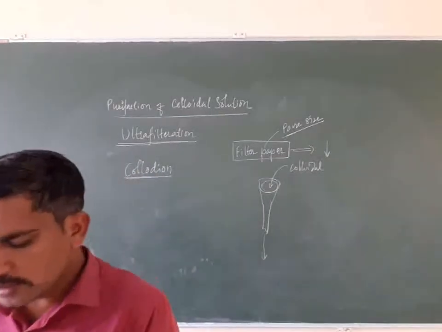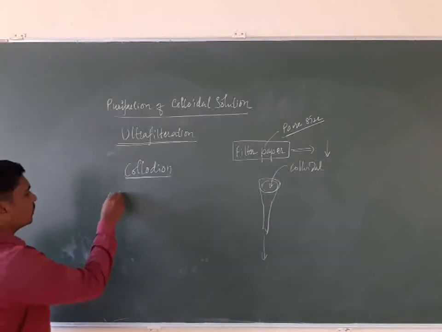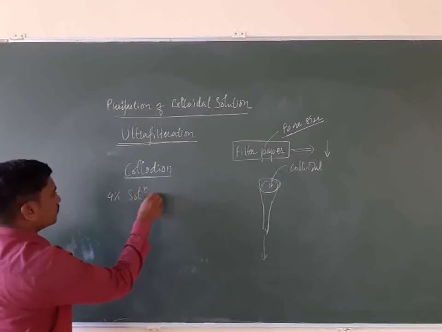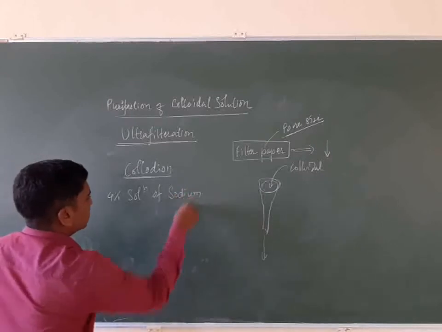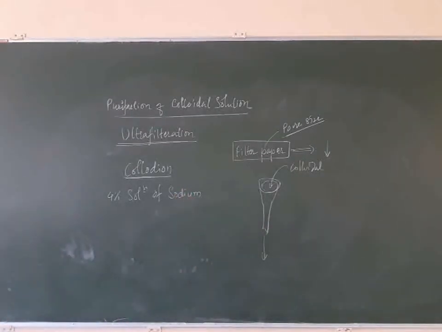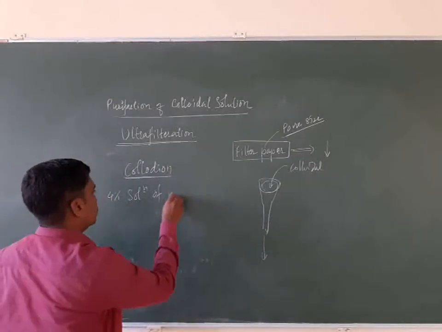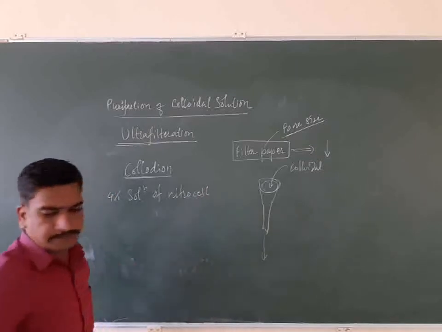So what collodion is generally used? Generally it is a 4% solution of nitrocellulose.